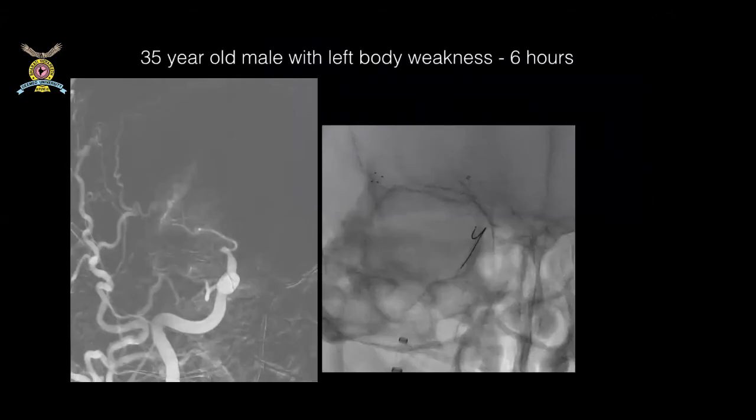Now I'll show you one case which we have done. This is a 35-year-old young male with left-sided body weakness for 6 hours. For this patient, we don't have the option of intravenous thrombolysis because it has already crossed the window. So directly he was taken for mechanical thrombectomy. This is the preoperative angiogram. This is one of the main blood vessels supplying the blood. Now after this, we are not able to see any blood vessels. So this has to be like this, supplying the brain.